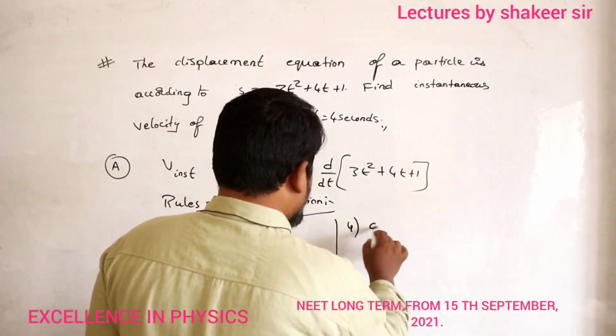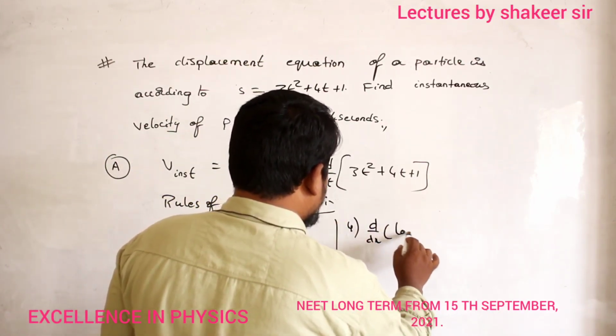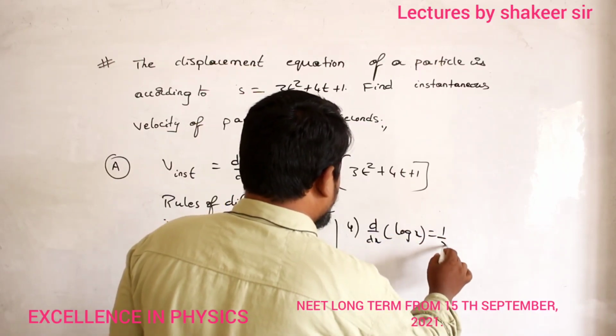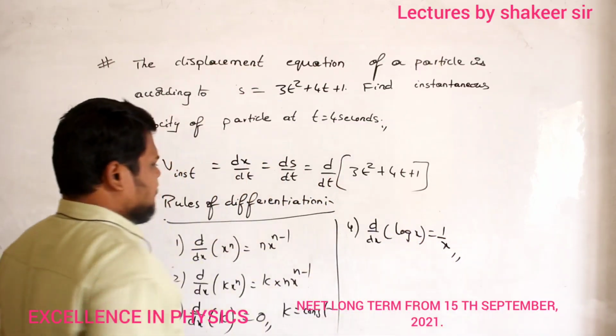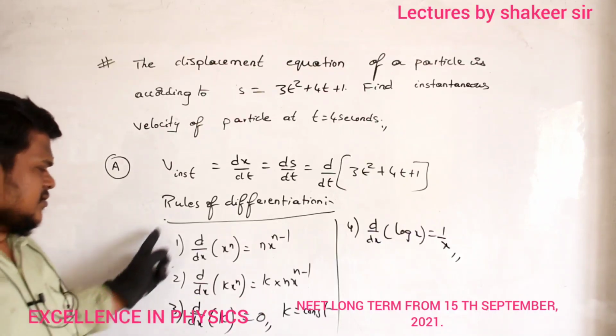Then differentiation of log x is equal to 1 by x. Clear? So for this equation, just remember the values up to here.